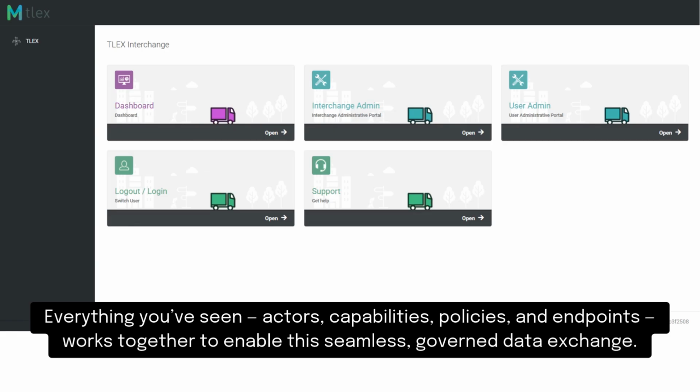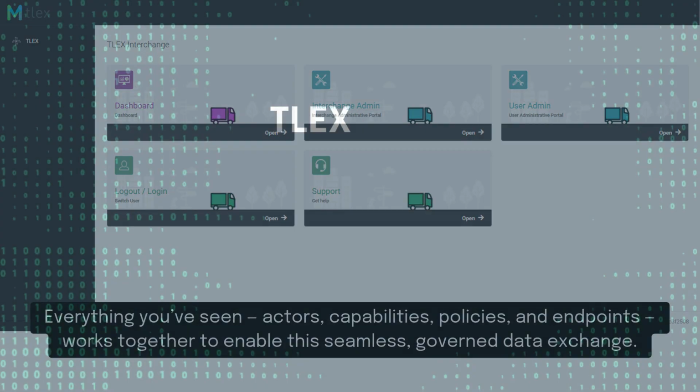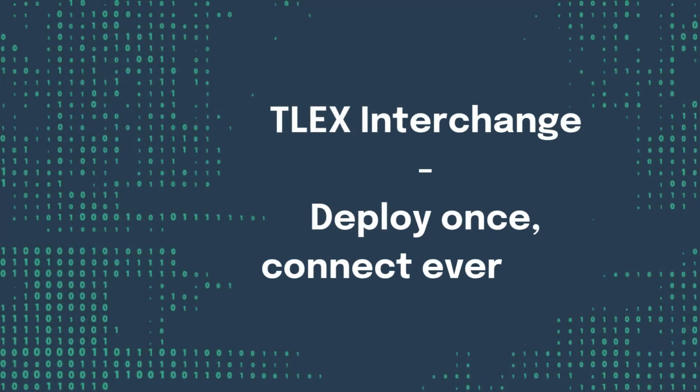Everything you've seen, the actors, capabilities, policies, and endpoints, works together to enable this seamless, governed data exchange. TLEX Interchange. Deploy once, connect everyone.